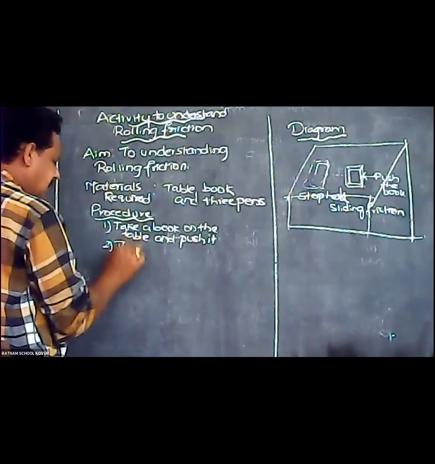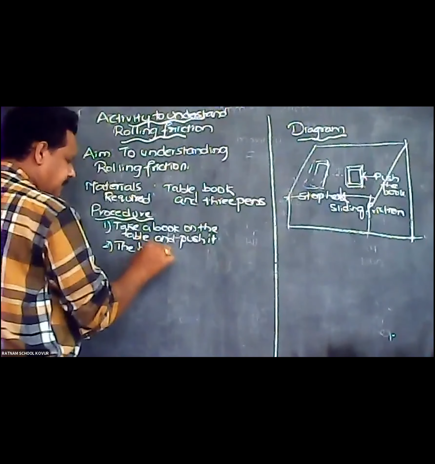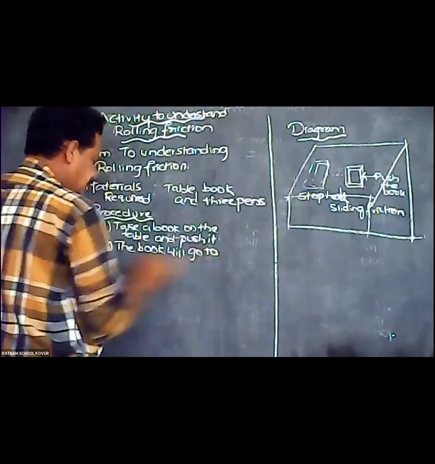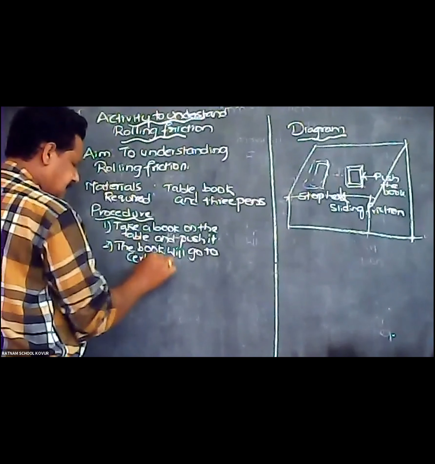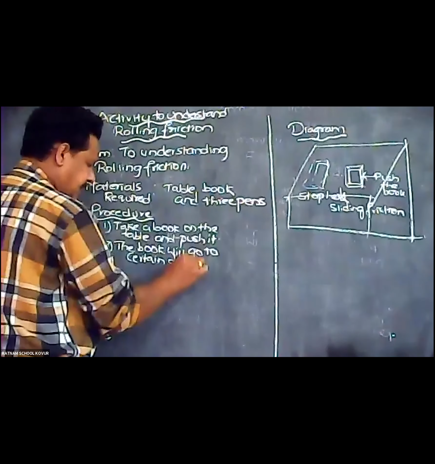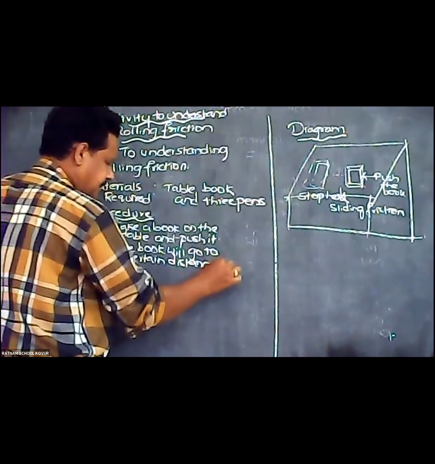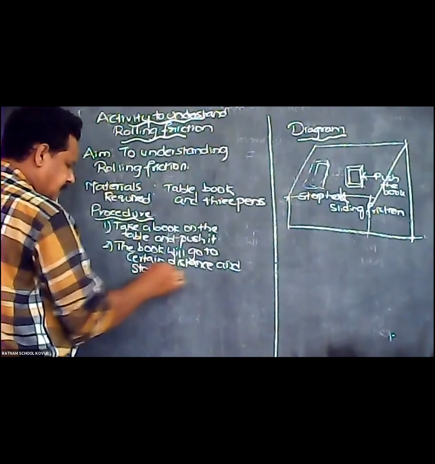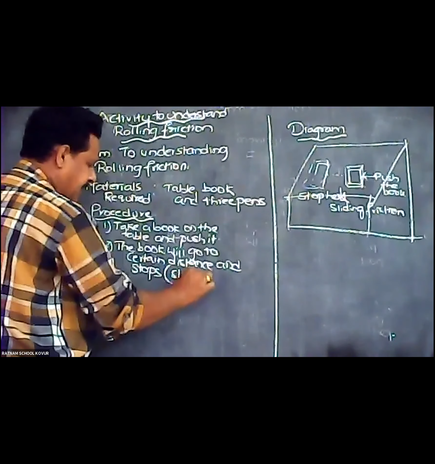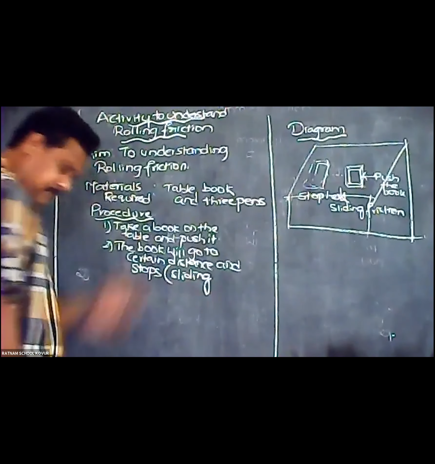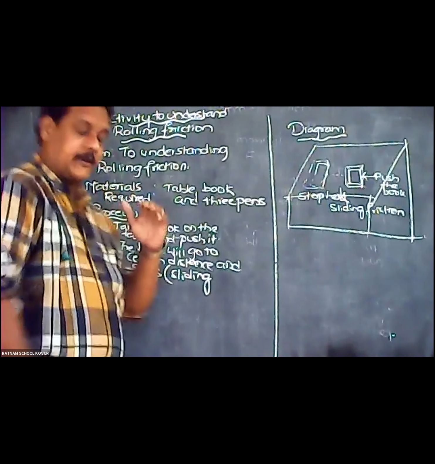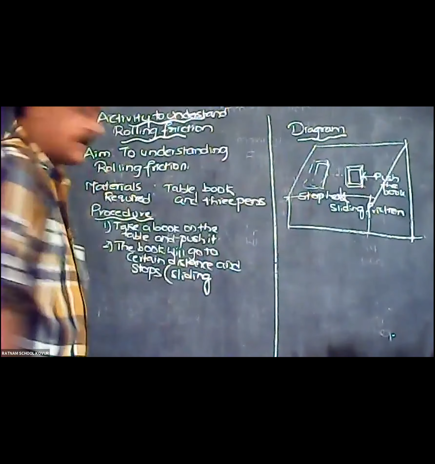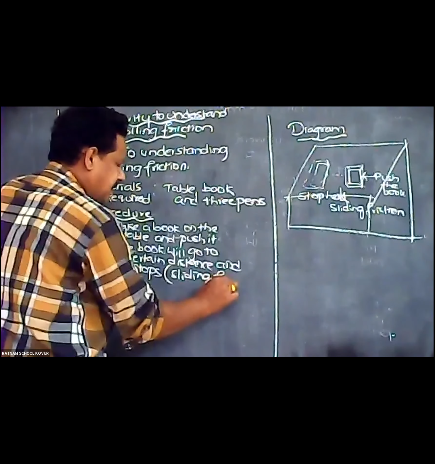The book will go a certain distance and stops. So why is it stopping? Because of sliding friction. When you are applying force, the book slides over the surface and will stop after a certain extent. So here the friction developed is sliding friction.